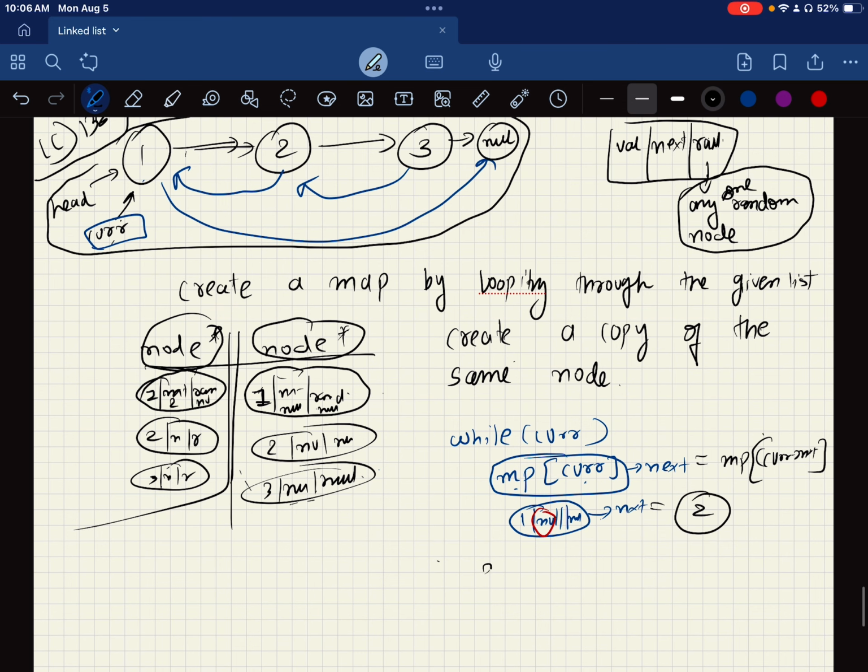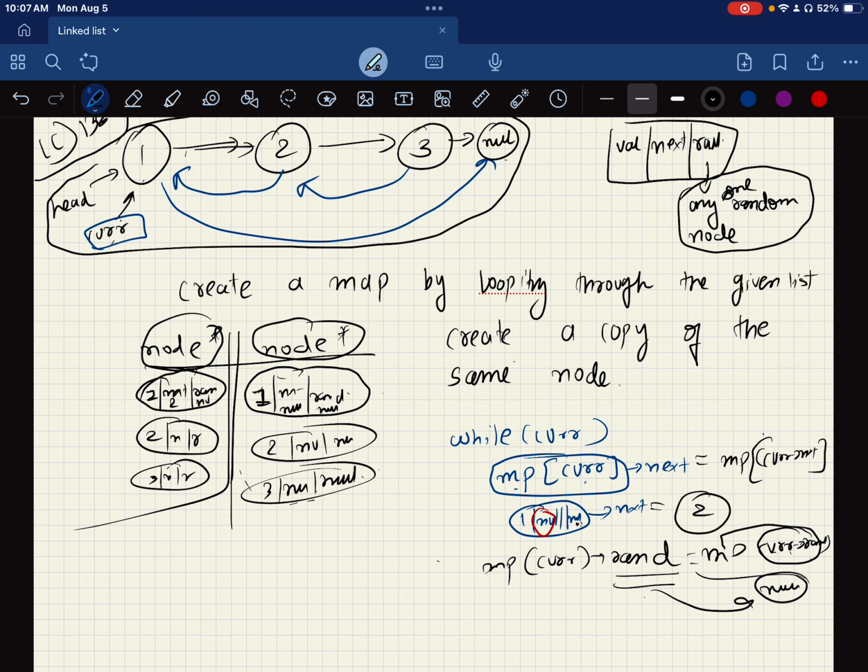And the same way I have MP current random points to MP current random. Okay, so what will happen is this current random is a null pointer, so it's going to look: MP current random is what? My current is 1 and its random, where is it pointing? Null pointer. Okay, so my answer will be that MP's random, which is null right now, will still be a null pointer because it's pointing to a null pointer. Okay, let's do one more.